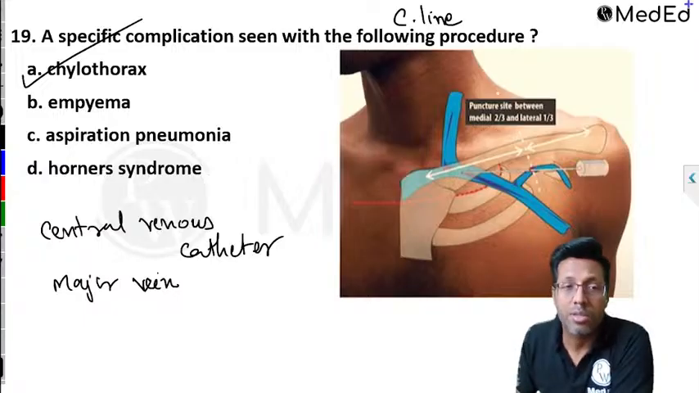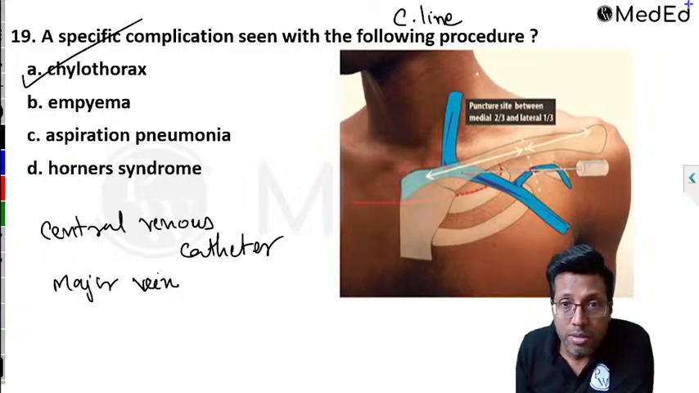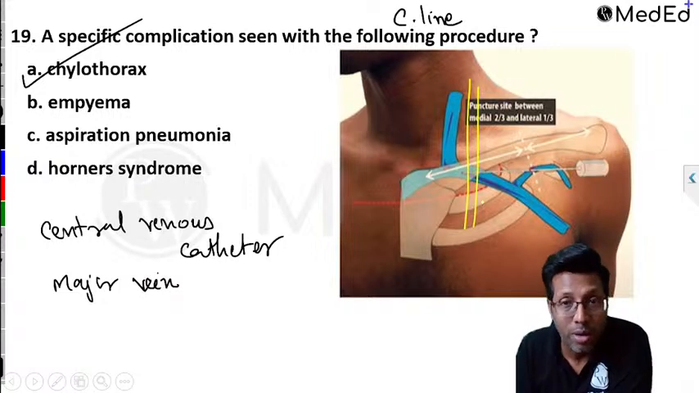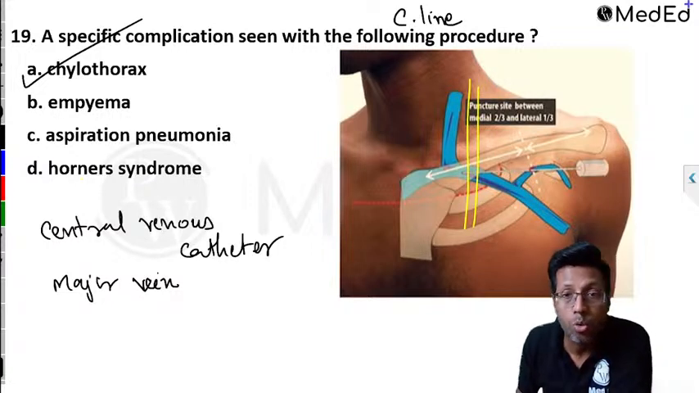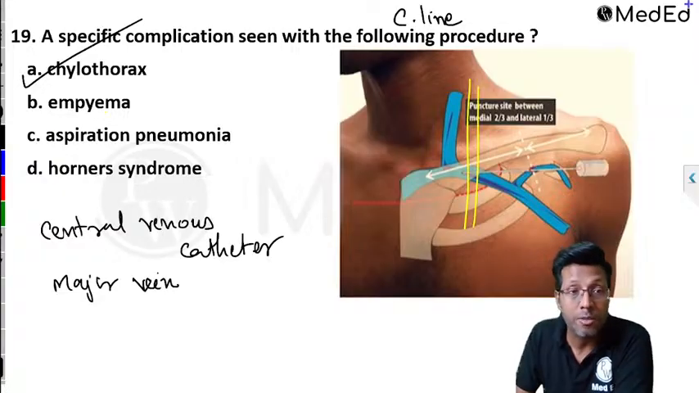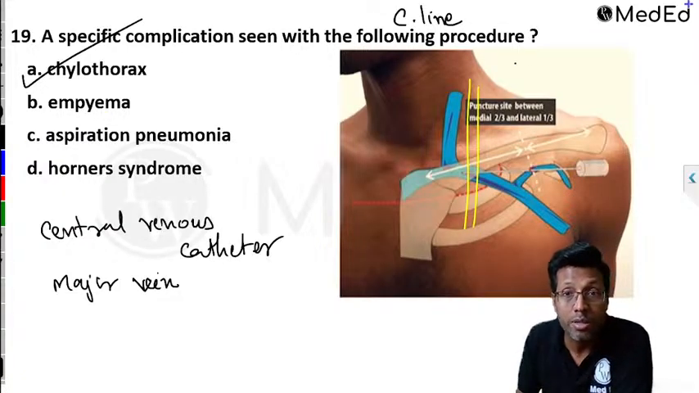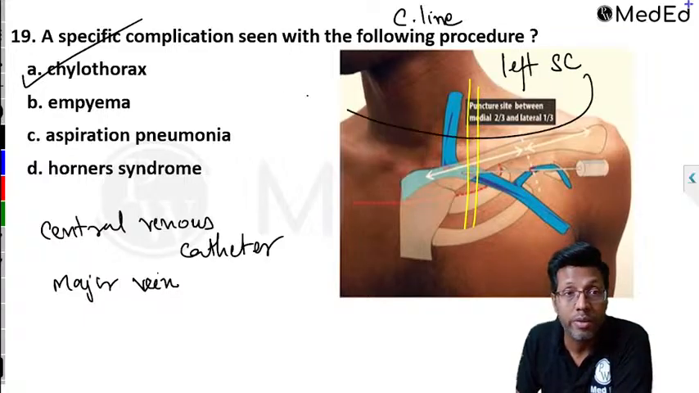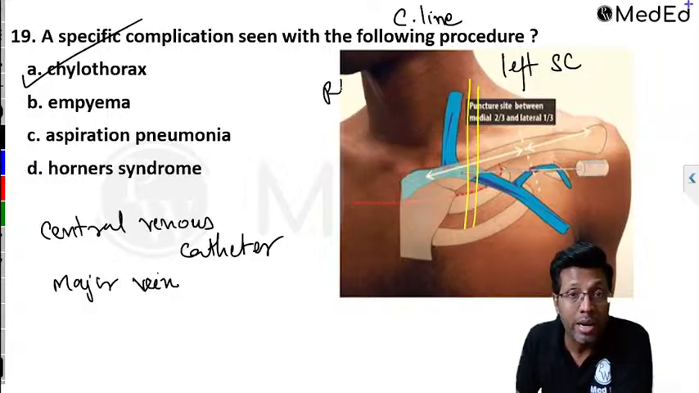So as I was discussing over here, what happens is there is the thoracic duct running, and there is always a chance of you puncturing and cutting the thoracic duct, which can lead to chylothorax. So specific complications specific to the left-sided central line insertion, especially if you're inserting on the left side subclavian or internal jugular. Left-sided subclavian has a specific complication which is chylothorax. It will not happen on the right hand side.